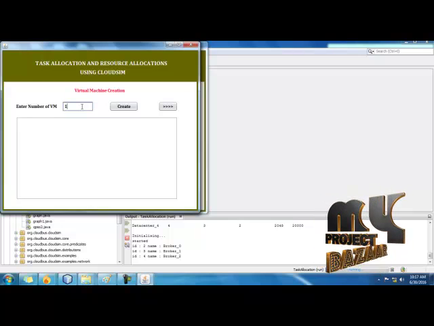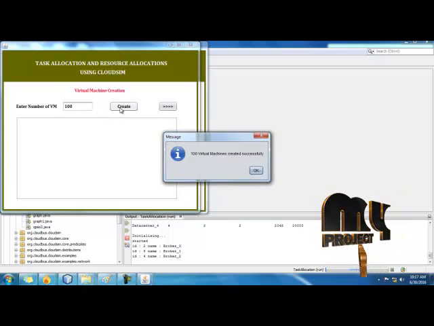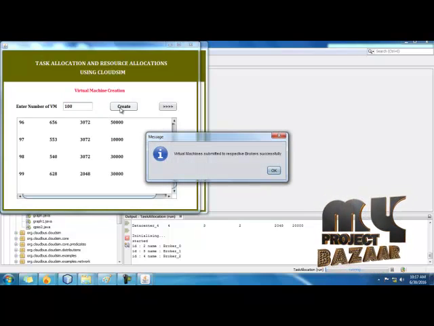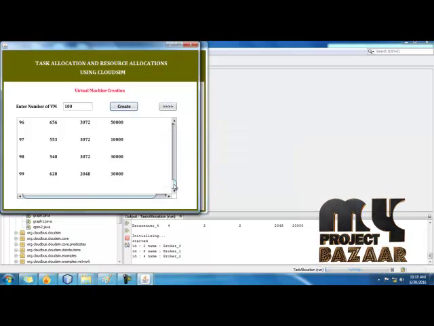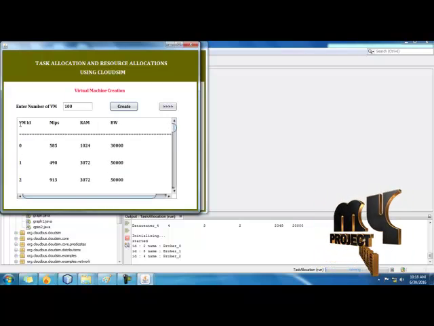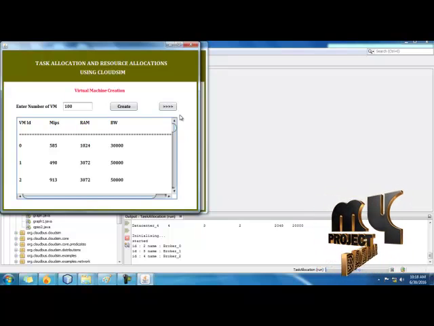For example, here I am creating 100 virtual machines. Now 100 virtual machines are created and submitted to the respective brokers, also with their broker ID. Now the VM ID, their MIPS speed, their RAM and their bandwidth speed.